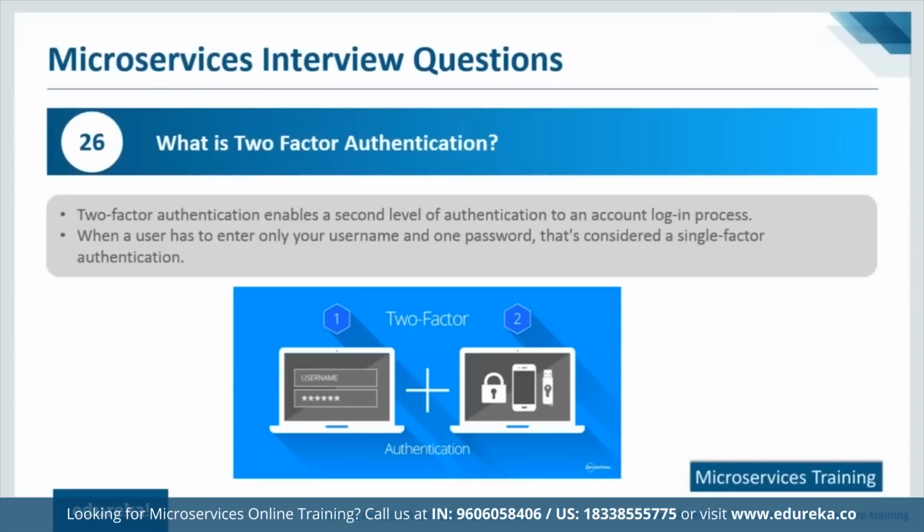Another example would be your ATM transactions. When you give in your credit card details, you're actually putting in your credentials, that is your card number, your name, and your CVV. But when you enter those details, you are expected to also enter the OTP. That means your card re-verifies that the details you've given are correct and you are the owner of this card, and also that the number you've entered is registered with your service. So this is where the second step of the authentication happens. This kind of authentication is called two-factor authentication.